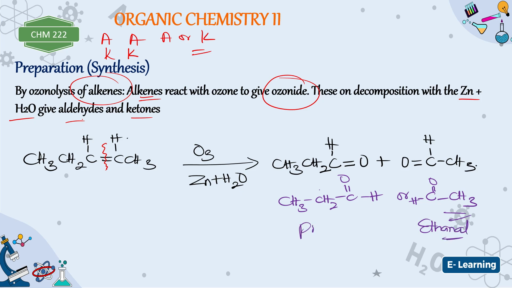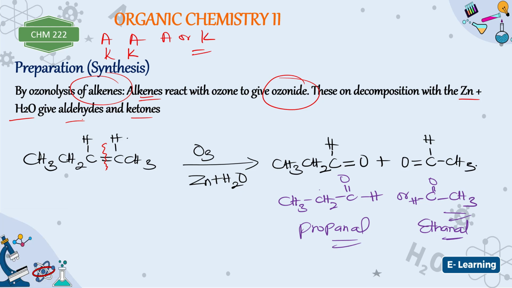Why this is what? Propanol. Do you understand that? Exactly. So that is the method of preparing aldehyde or ketone, depending on the geometry of the starting material, which is the alkene.